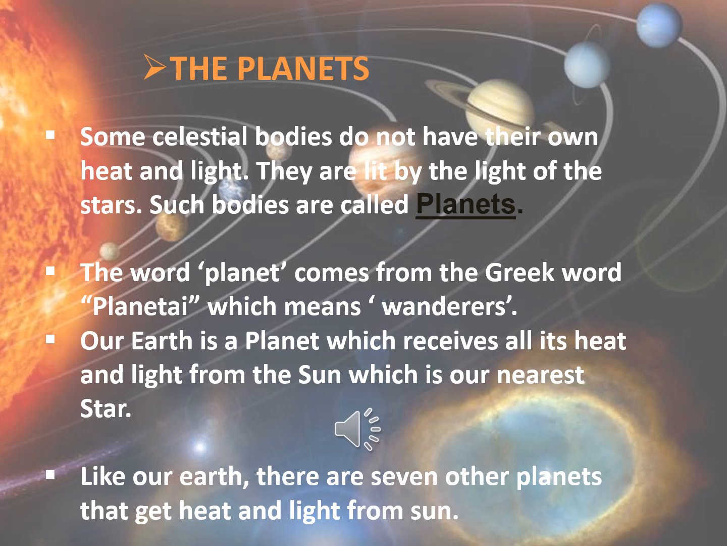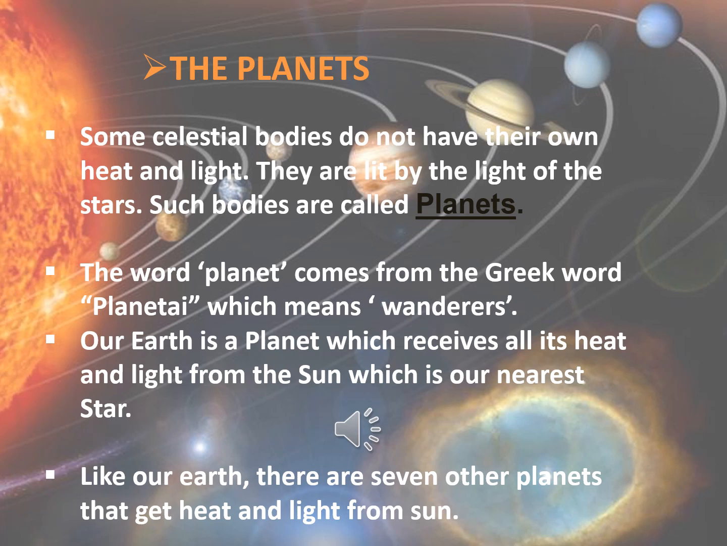and we call them planets. If they don't have their own heat and light, how are they lit up? They are lit by the light of the stars. These planets are lit up with the light of the stars. Those celestial bodies which do not have their own heat and light are called planets. The word planet comes from the Greek word planetai, which means wanderers.